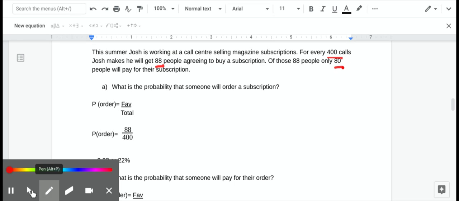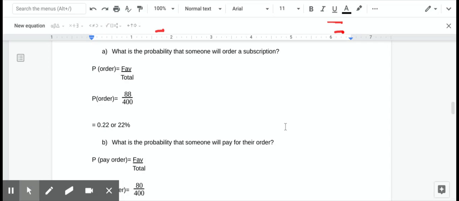So we look at what is the probability someone will order a subscription. Well, probability of ordering is favorable over total. Like always, you get marks for showing the formula. The probability of someone ordering is 88 over 400. I pull out my handy dandy calculator and I do 88 divided by 400 equals 0.22. We know we multiply that by 100 and we get 22%. So Josh would be considered successful at his job if 22% of the people he called said, yes, Josh, I will buy your magazine.